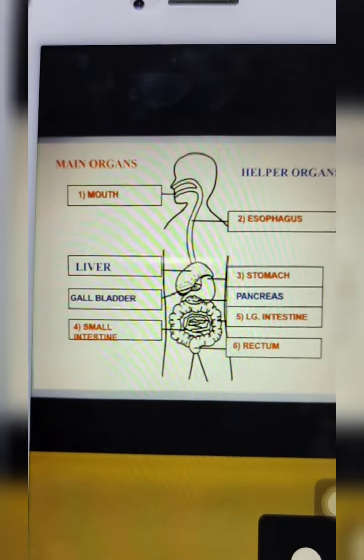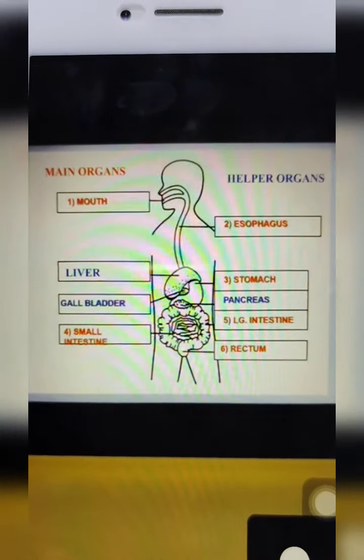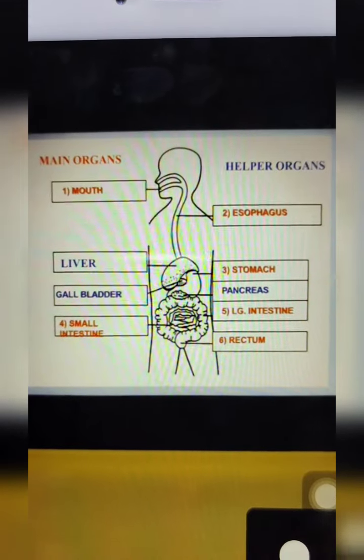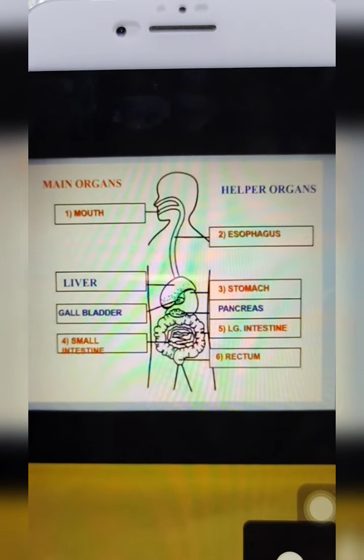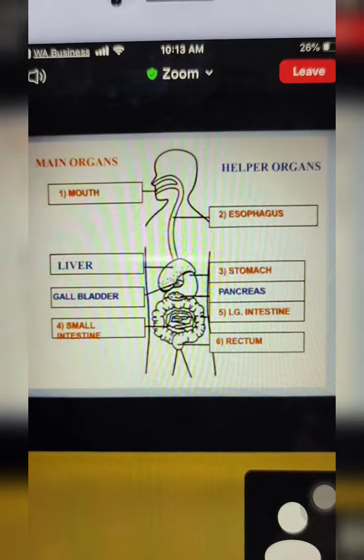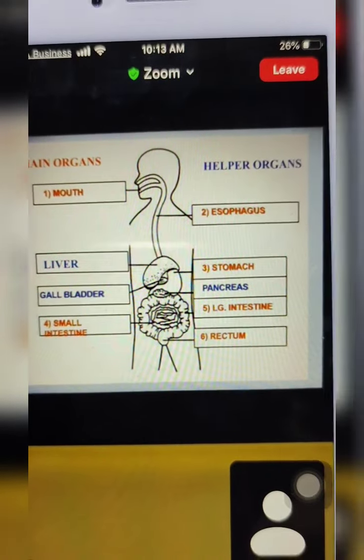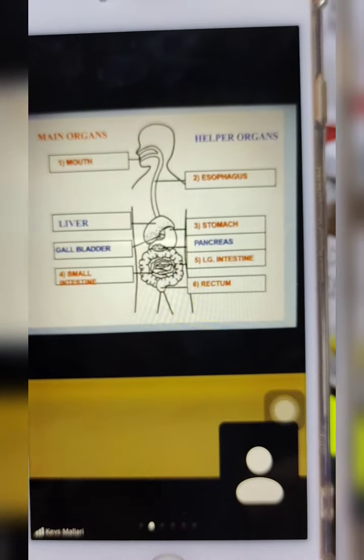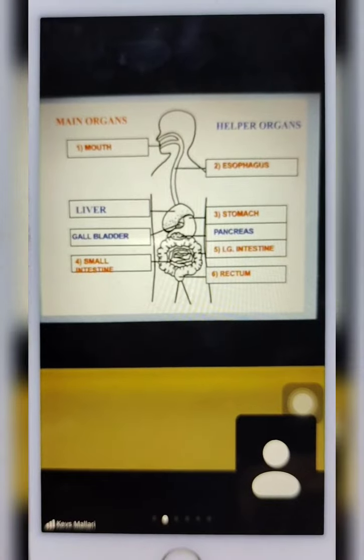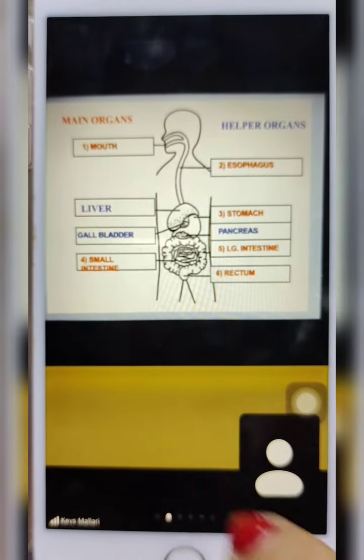Inside our esophagus, the food will also break down into even smaller particles, and that process is called peristalsis. Then after the esophagus breaks down the food into smaller particles, it goes down to your stomach.